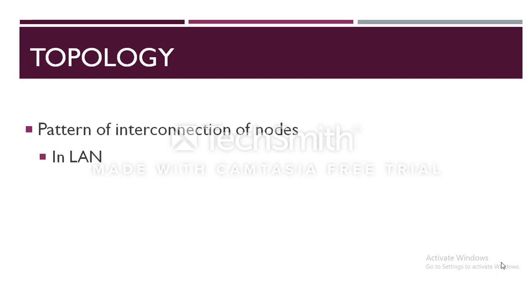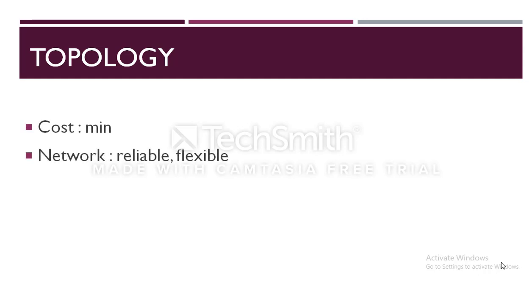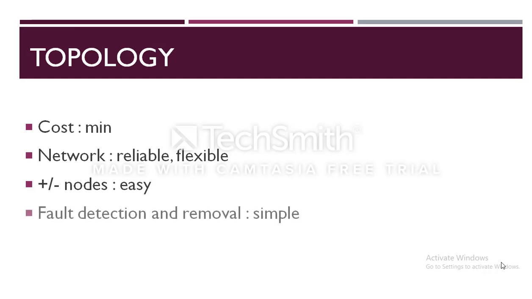The topology used helps to determine the communication medium and other network devices. While choosing a topology, care has to be taken that the installation cost is minimum. The network so designed should be reliable and flexible. In simple terms, the addition or reduction of nodes should be easy, and also fault detection and removal should be simple.